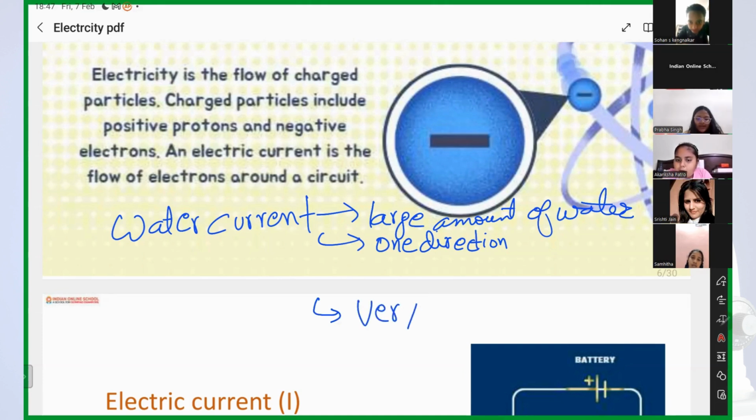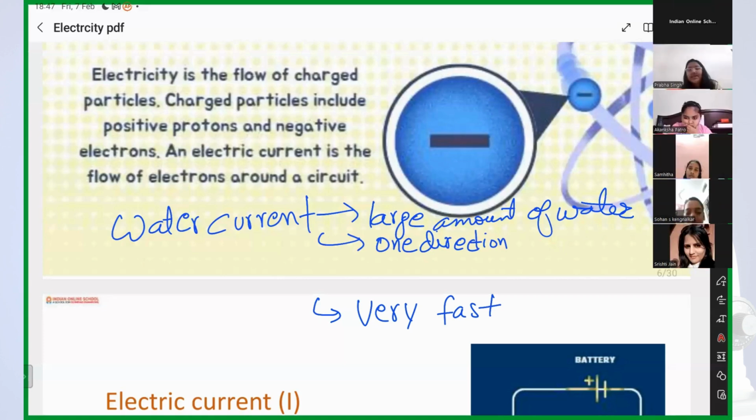So how many conditions do we have? Three conditions, ma'am. Yes, Sohan? Ma'am, why can water not flow in multiple directions? They can flow in multiple directions if they have the land for that. It is not compulsory that they will flow in one direction. Okay, Sohan? So we have three conditions.